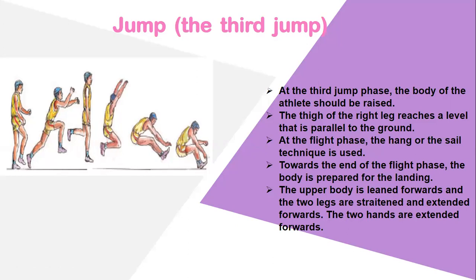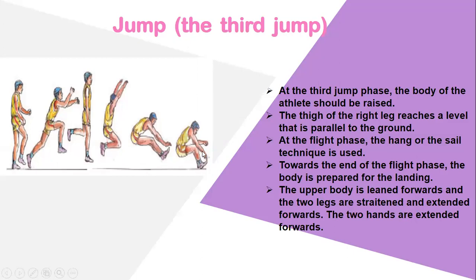Before we saw that in the flight phase, the hang or the sail technique is used. Right, here they are telling the hang or sail technique. And next they are telling towards the end of the flight phase, the body is prepared for the landing. Right? நல்லா ஃபோர்ஸ் எடுத்து வர நேரத்துல, here you can find they are ready to have a landing.